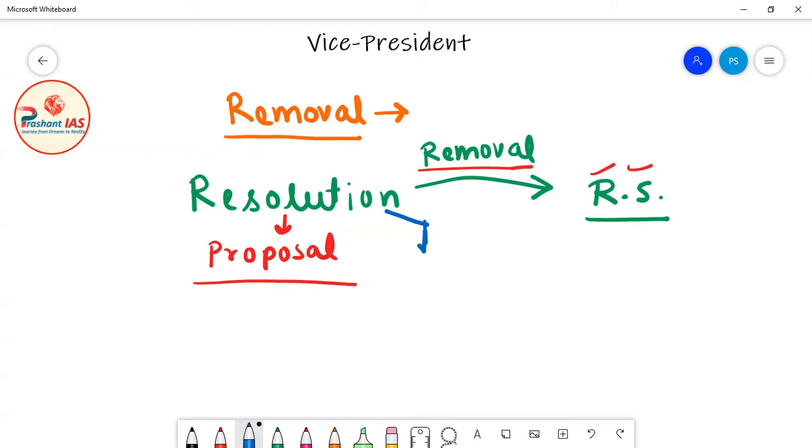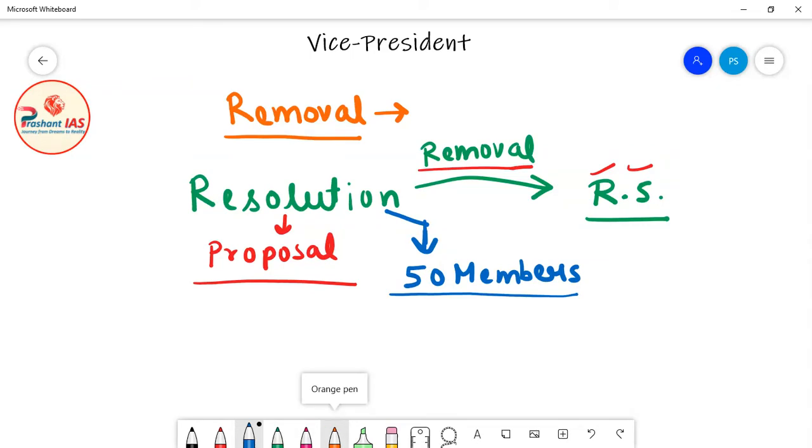Now friends, in order to introduce the resolution asking for the removal of Vice President in Rajya Sabha, the support of at least 50 members of Rajya Sabha is needed. Now what does it mean? It means that at least 50 members of Rajya Sabha together can introduce the resolution, the proposal asking for the removal of Vice President.